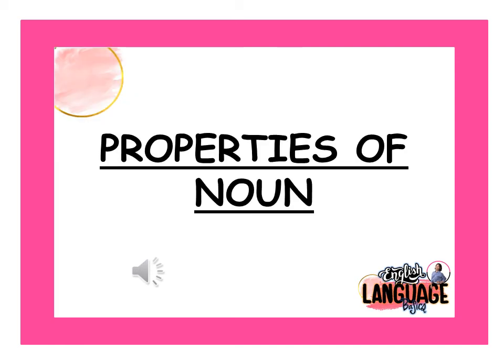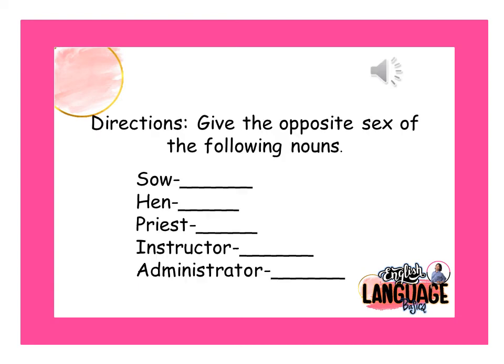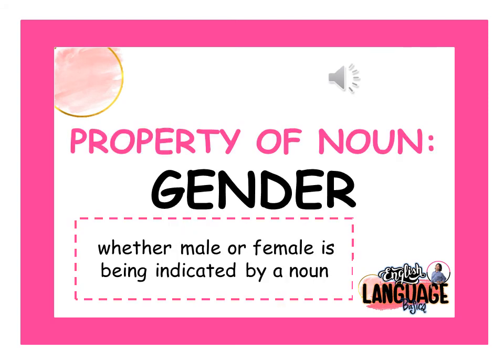Let us now proceed to the properties of noun. There are three properties of noun: gender, number, and case. But we will only be focusing on the gender. Before we continue our discussion on the property of noun, let us first have an activity. The gender of the noun indicates whether the bearer is a male or a female or not at all.